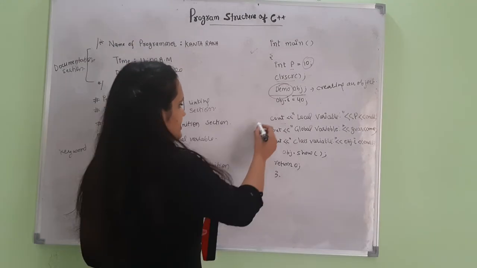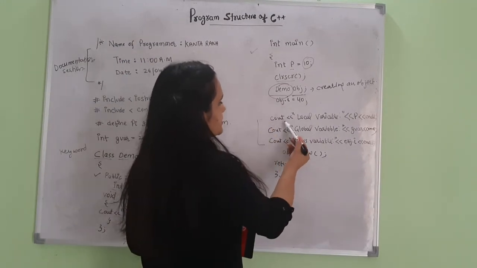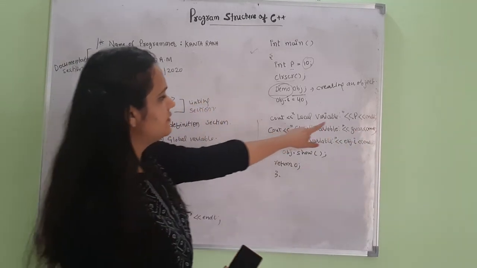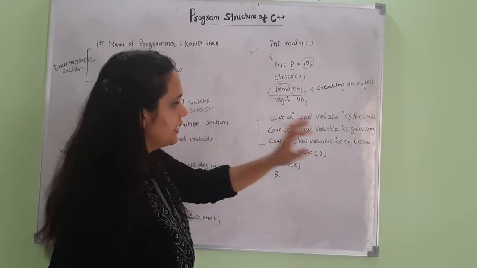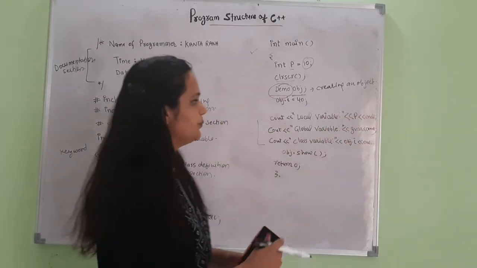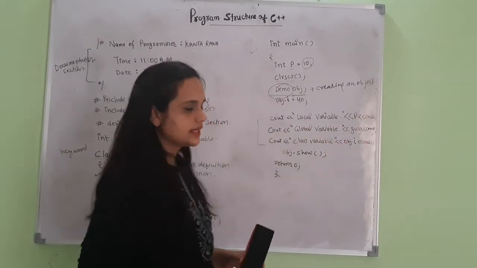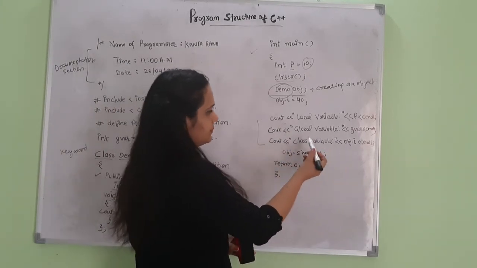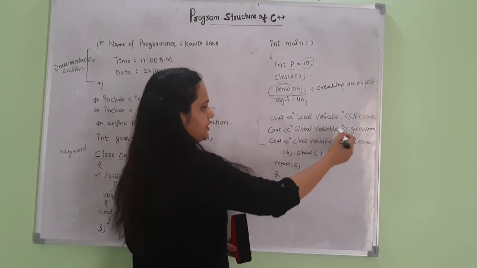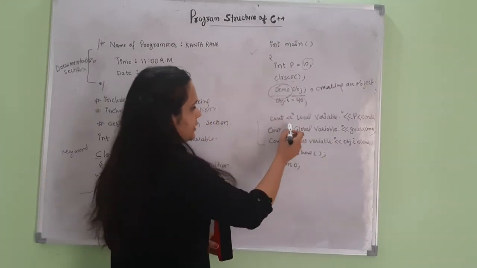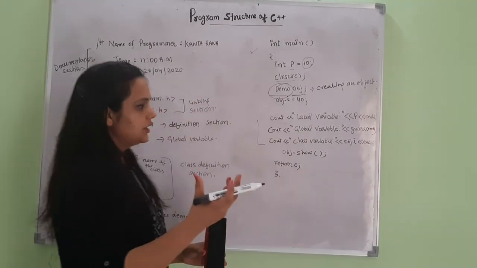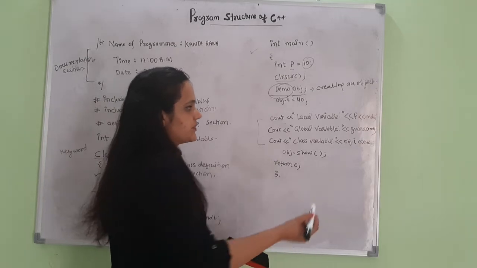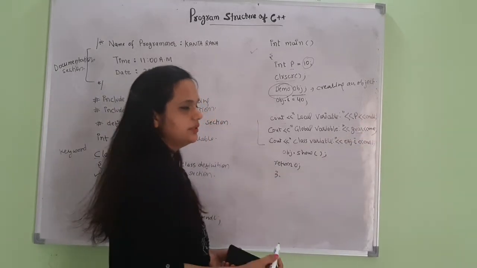Now there are three cout statements. First is cout local variable p. What this statement will do, it will print the value of local variable p, and it is used to get the output in the next line. Similarly, in the next statement, I have printed the value of the global variable. Global variable will be written as it is on the screen. Anything that we put in between the double quotes will be printed exactly on the screen. It will print the value of global variable gvar.